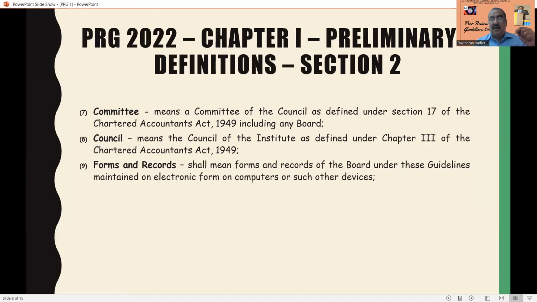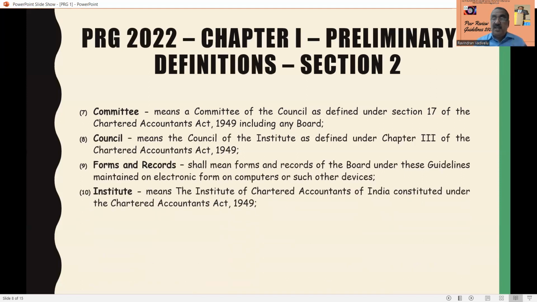The ICAI council has appointed and selected a board of members. They are called the board under the guidelines, maintained in electronic form on computers or such other device. So that means everything should be in electronic form. And if the council wants, or if the board wants, they can also be prescribed in other devices also. So forms and records should be in electronic form, that has been mentioned, that has been given, the computers.